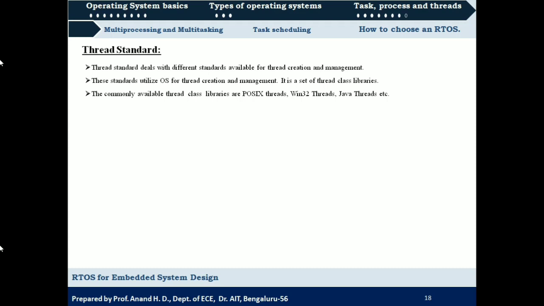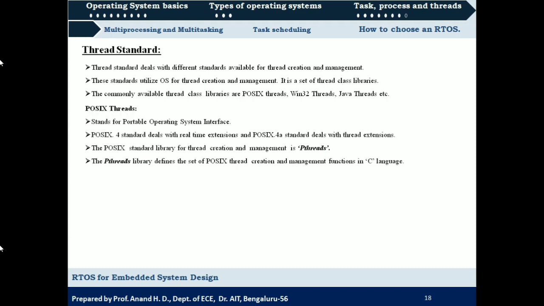We will be looking into POSIX threads. POSIX here stands for Portable Operating System Interface. The POSIX.4 standard deals with real-time extensions, and the POSIX.4a standard deals with thread extensions. The POSIX standard library for thread creation and management is pthreads.